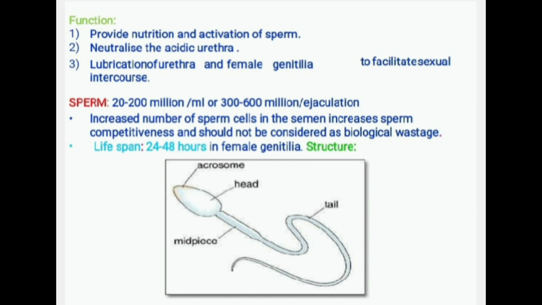The production of sperm or spermatozoa is called spermatogenesis. Very, very important one-mark question from the examination point of view. What is meant by spermatogenesis? The production of sperm or spermatozoa is called spermatogenesis.